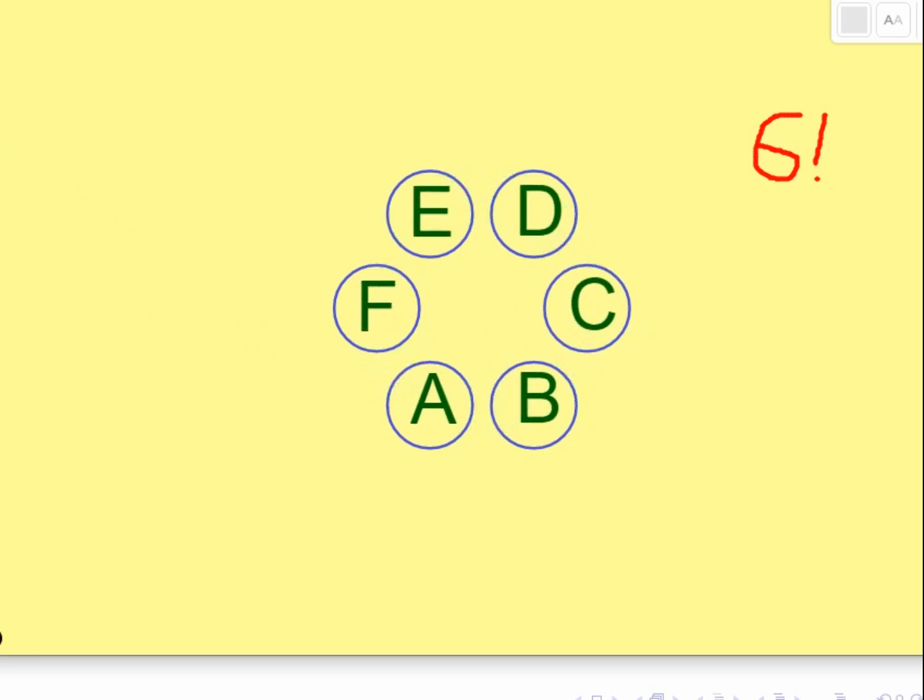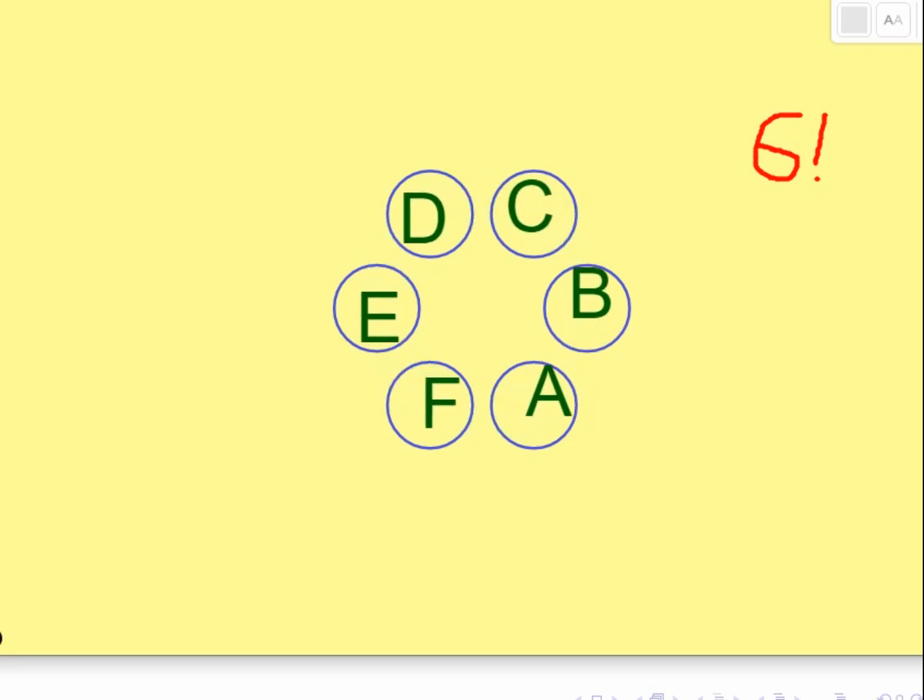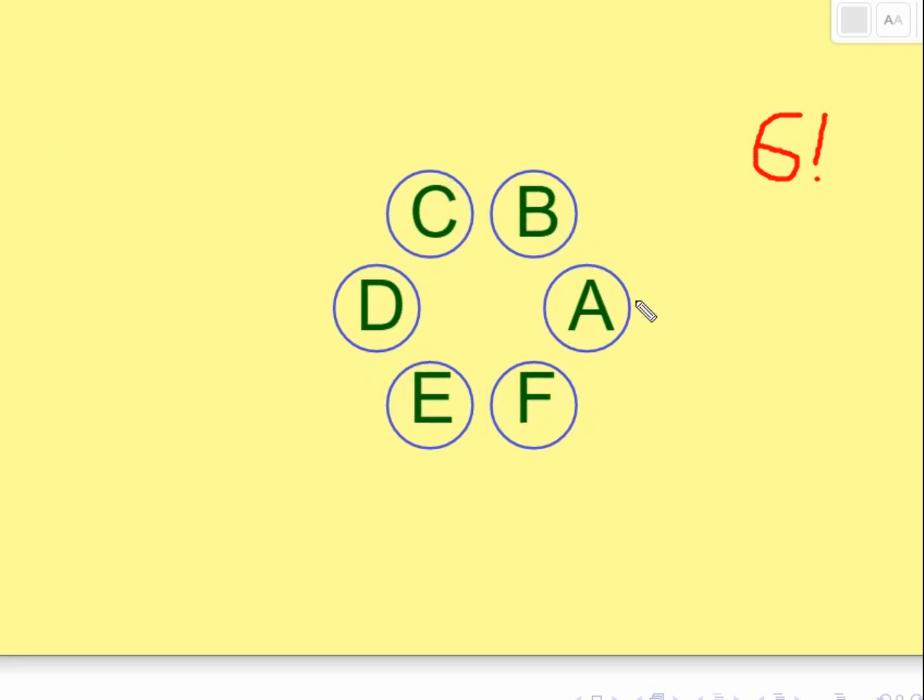So there are 6 possible ways to shift the same arrangement. It just depends on which seat A sits in. A can sit in the first seat, the second seat, the third seat, and so on. So there are 6 copies of each permutation. We take our 6 factorial and divide by 6, which is equal to 5 factorial. So the number of permutations on a circle is 1 fewer factorial than the same number of objects could be permuted on a line.